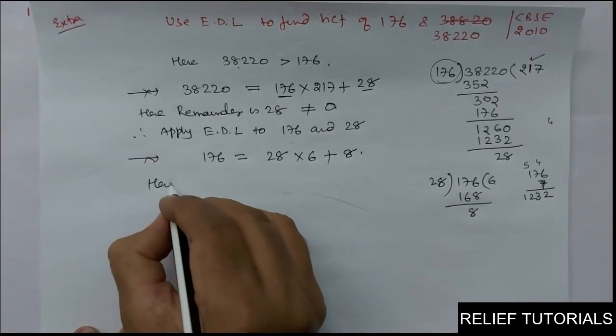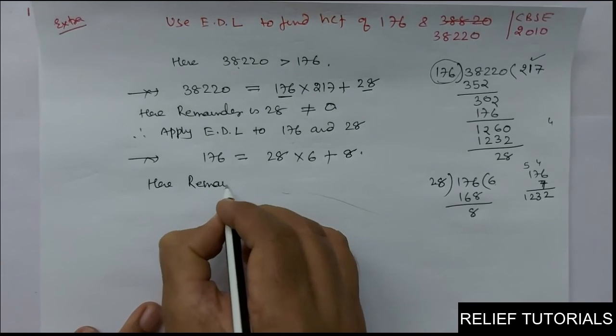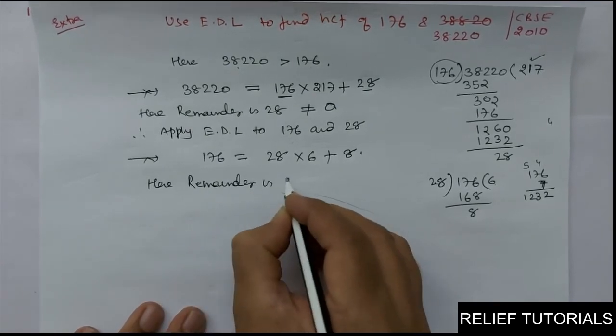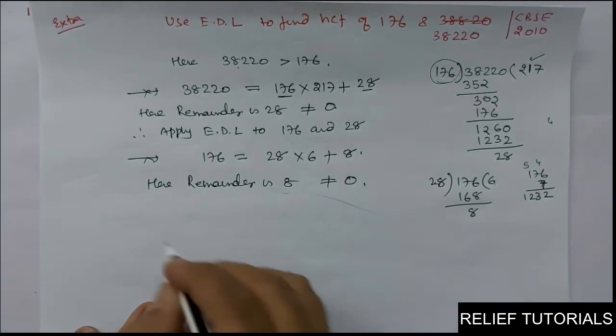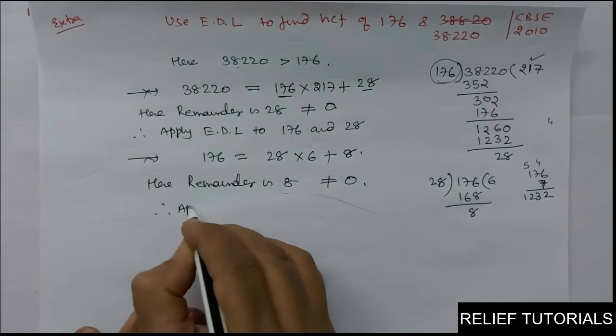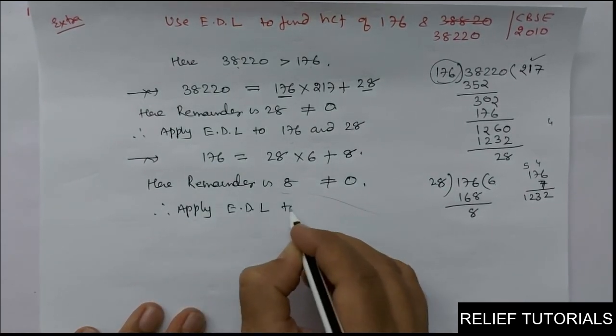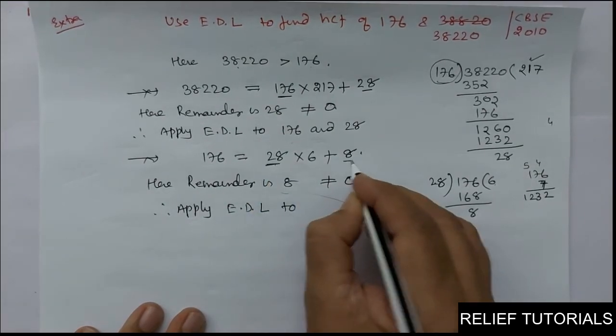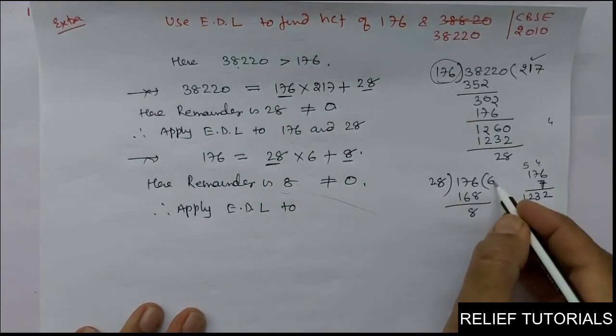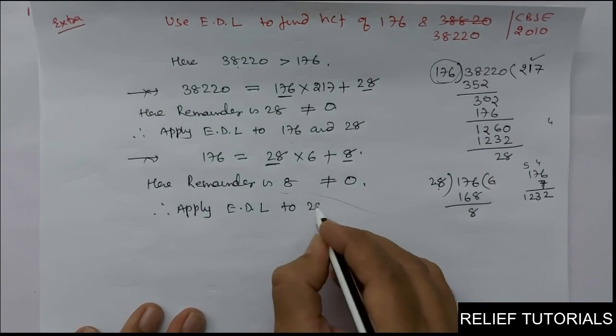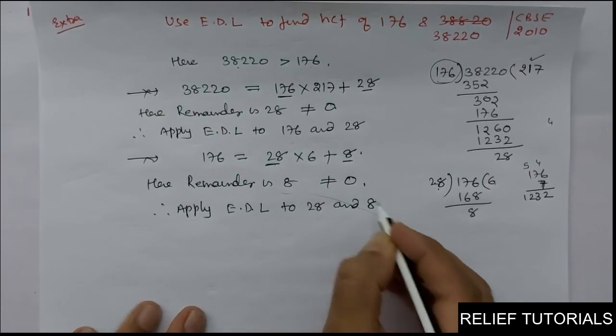Here again remainder is 8, which is not equal to 0. Therefore again apply Euclid division lemma to divisor and remainder, not quotient. Don't consider quotient. Divisor is 28 and 8.